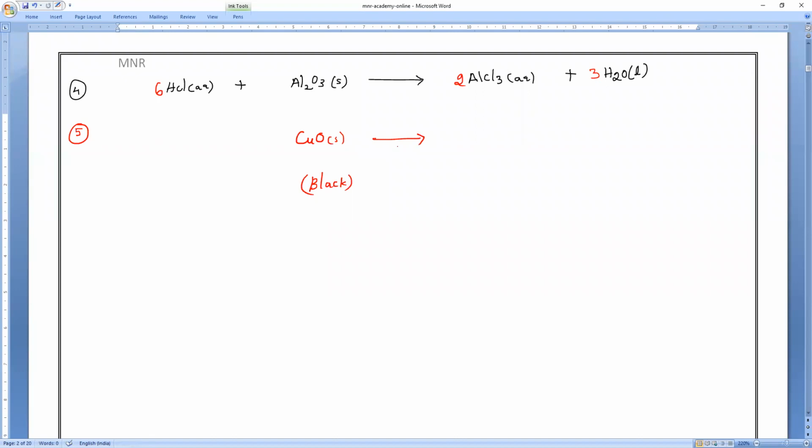Black in color. Take a small amount of copper oxide in a beaker and add dilute hydrochloric acid. What is the dilute hydrochloric acid? HCl. Is it right or wrong? So I have to take a beaker and put the black color one, copper oxide. And I have to add dilute HCl, hydrochloric acid. I have to continuously, with the help of a glass rod, do what? Stirring. Understanding?